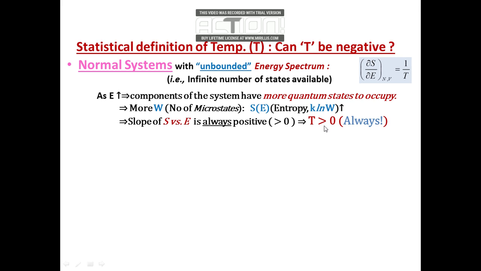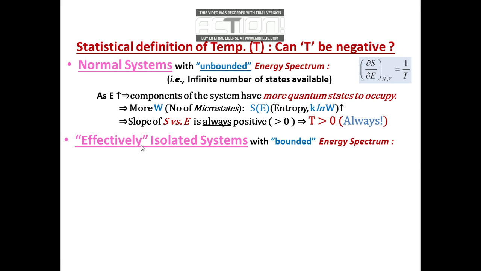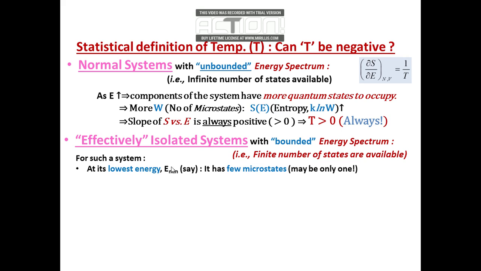Okay. Now let us come to systems which are effectively isolated systems. So for some special kinds of isolated systems, the energy spectrum is bounded. That means there are a finite number of energy states available for the system. For such systems, the system as a whole can have some minimum energy, and let us consider that minimum energy is E minimum, and then it will have a few microstates or maybe one single microstate, in the sense that the number of possible arrangements will be minimum.